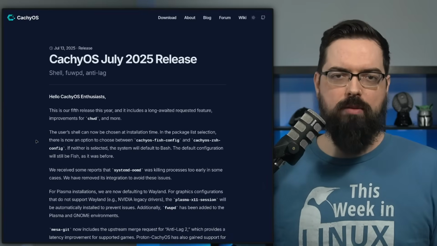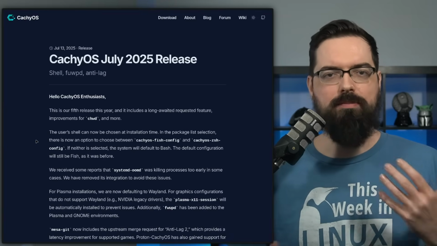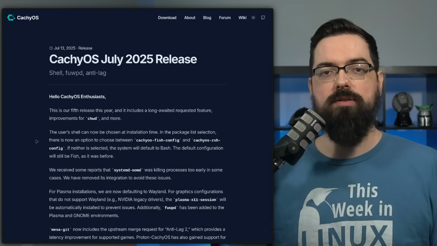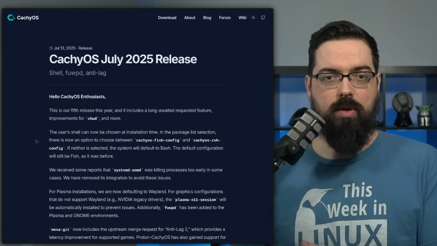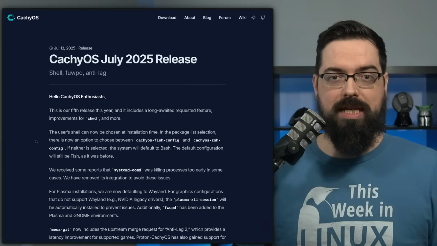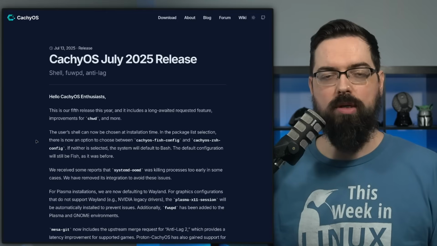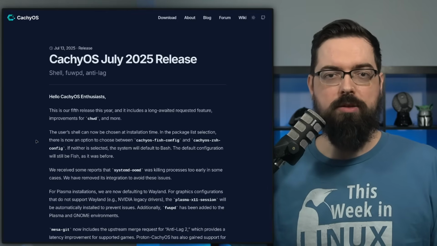Now, it's not for everyone. It is an Arch-based distribution. It's not necessarily beginner-friendly, but it is a very good option for people who have the latest and greatest hardware. So if you have something that just came out and you want support that is as up-to-date as possible, then CachyOS is one that you should probably check out.